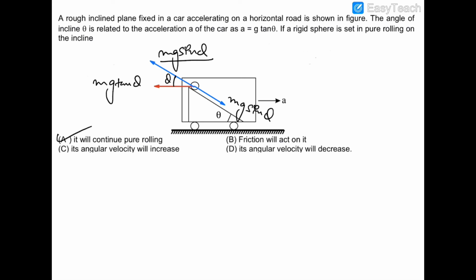So the correct option is option number A. Now option B says that friction will act on it. This is incorrect, because friction will not act on this sphere. And its angular velocity will increase: this is also incorrect, because no force is creating any torque about the center, because each force is passing through the center of the sphere, and therefore the torque of each of them is 0. And the last option is that the angular velocity will decrease. This is also incorrect. So the correct option is only option number A. Now we move on to the next question.